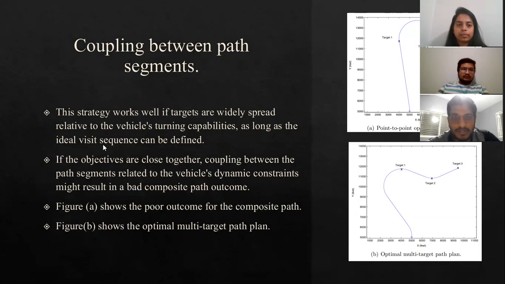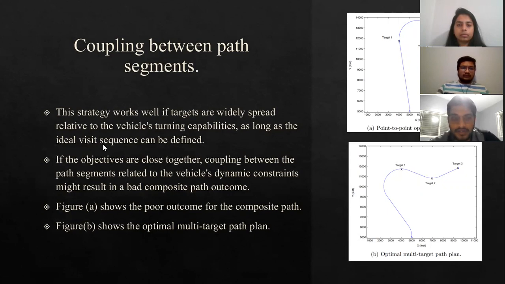So, coupling between the segments. This strategy works well if the targets are widely spread relative to the vehicle's turning capabilities, as long as the ideal visit sequence can be defined. If the objects are close together, coupling between the paths related to the vehicle's dynamic constraints might result in a bad composite path. In figure A, the best route to the first object is found. As the vehicle flies around the first target, its direction puts it toward a bad position to see the second target. The second and third sections of the route have a similar coupling. Even though targets 2 and 3 are both ideal in terms of their beginning position and direction, the composite path is clearly suboptimal.